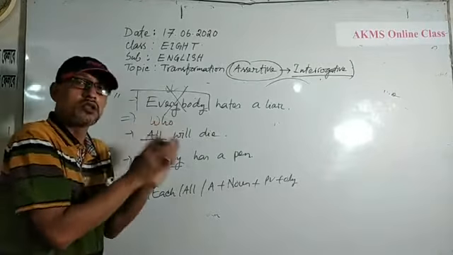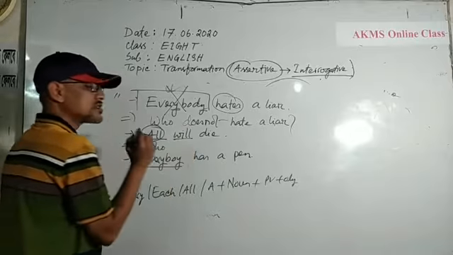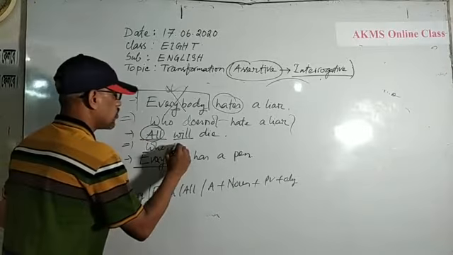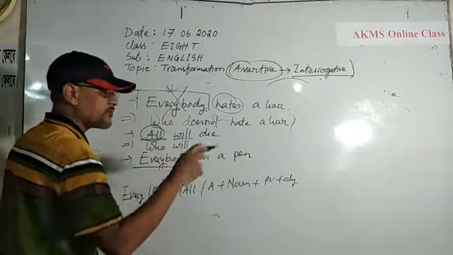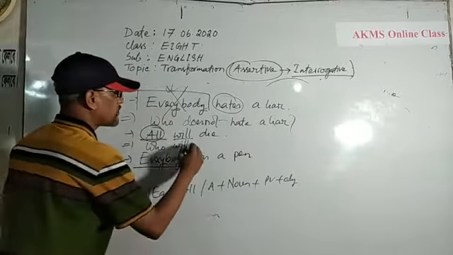Now, dears, the second sentence, all will die. Here you can find that I have used will as an auxiliary verb. So, you need not use do, does or did. Okay? All will die. What will you do? All is the subject. Who? You should use the auxiliary verb. Who will? The negative form of it. Who will not die?